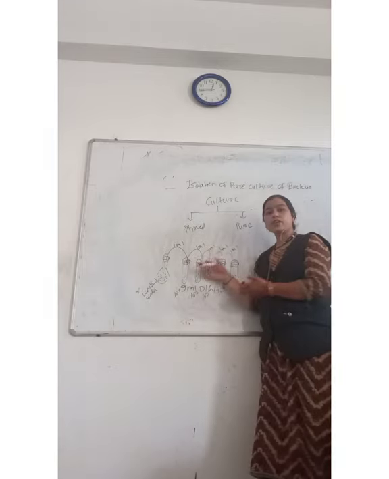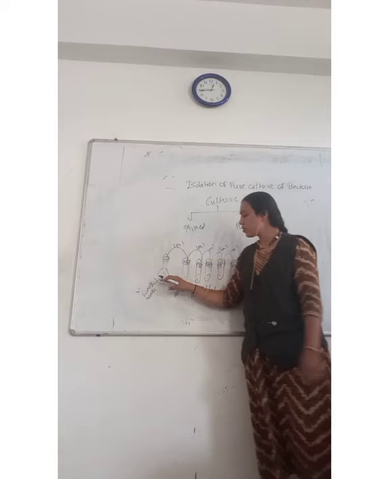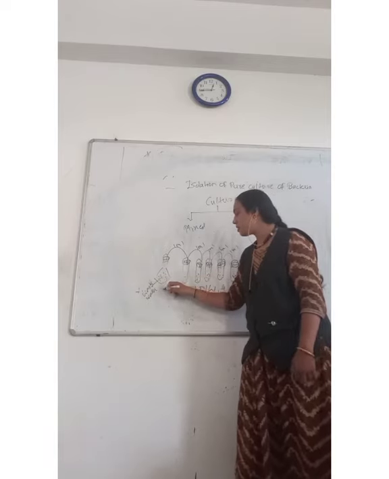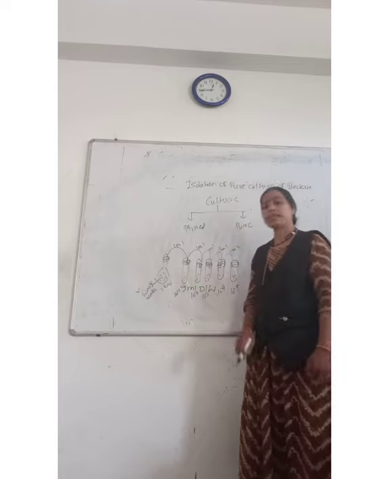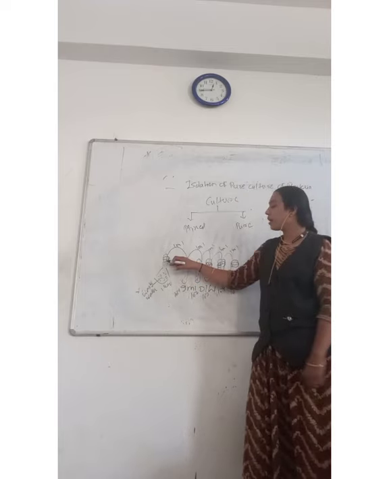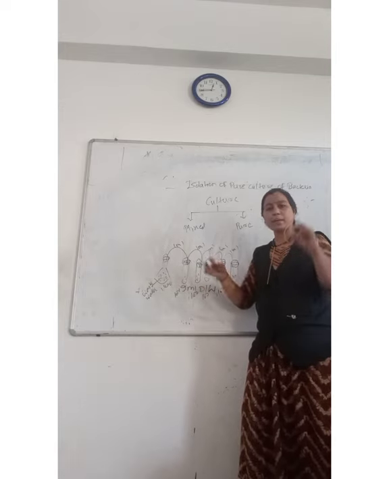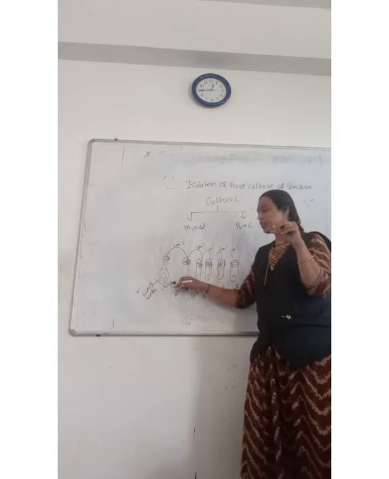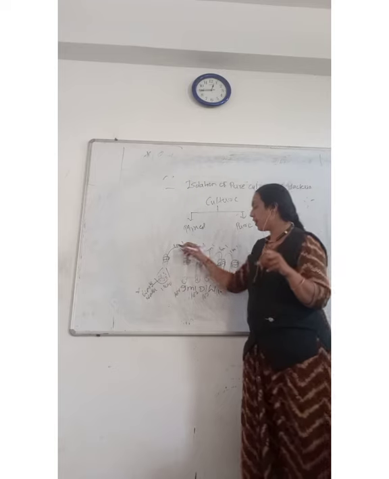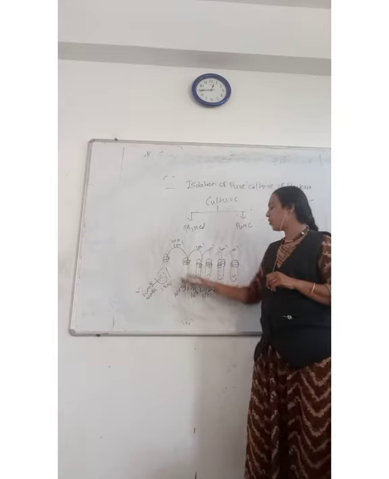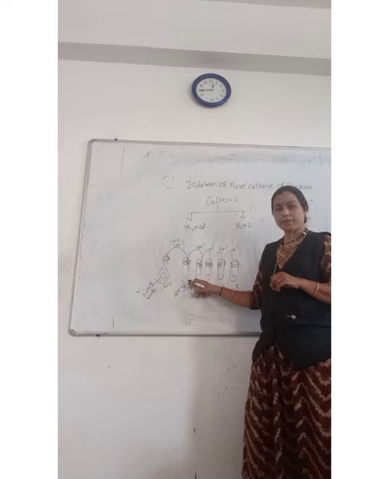So what are we doing here? Suppose within this wastewater, a number of organisms are present, say 1000. I will take a loopful, or 1 ml, of that wastewater. In that 1 ml, suppose 100 microorganisms are transferred to this 9 ml.